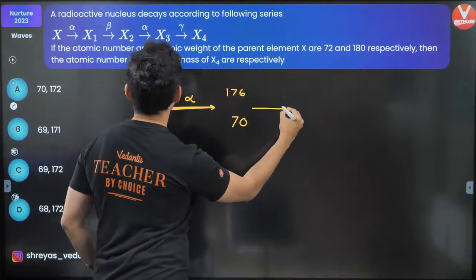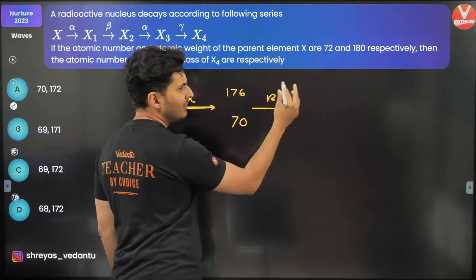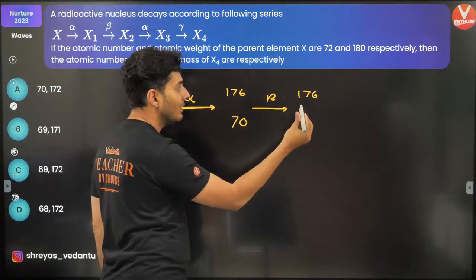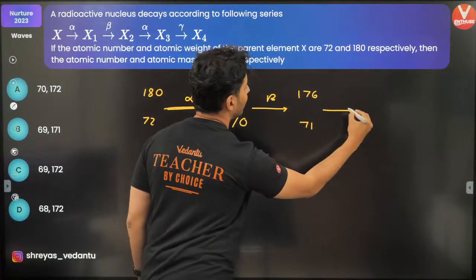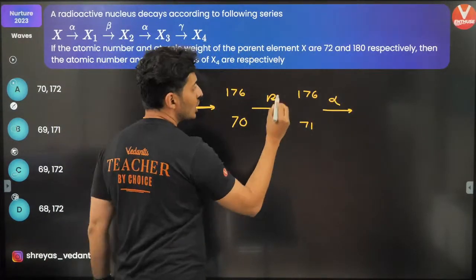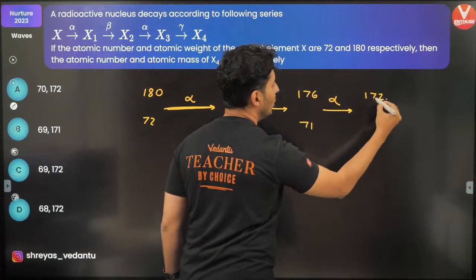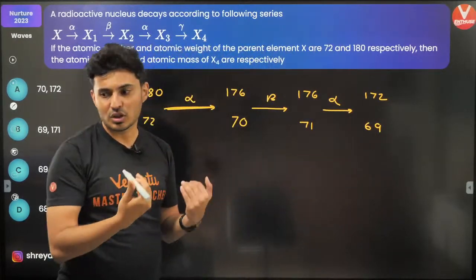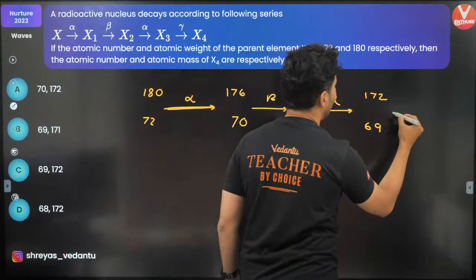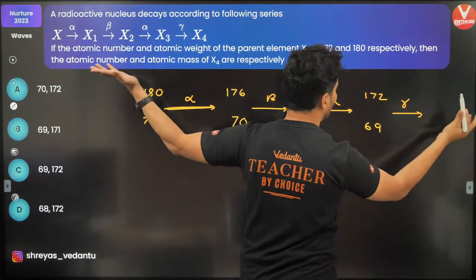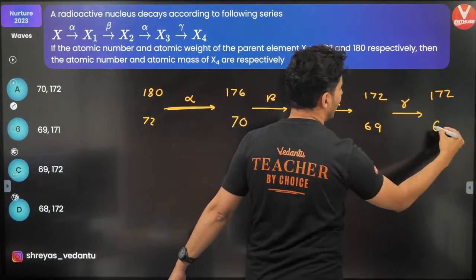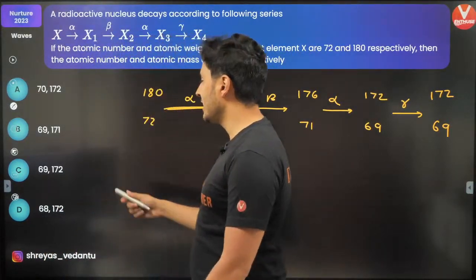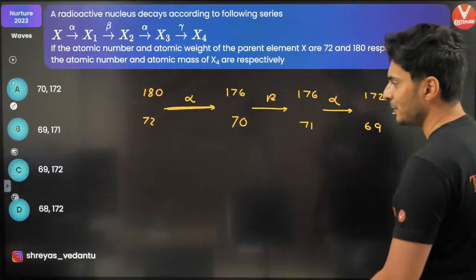Next, what is emitted? Beta particle. When beta is emitted, atomic weight number does not change. It will remain 176. 70 will become 71. Atomic number increases by 1. Again, alpha particle is emitted. So 176 will become 172. 71 will become 69. 71 minus 2. Correct? And lastly, gamma. Gamma will have no change. So it will be 172 and 69. Do I have such answer? Yes, I have it. Do you see? Option C is there.